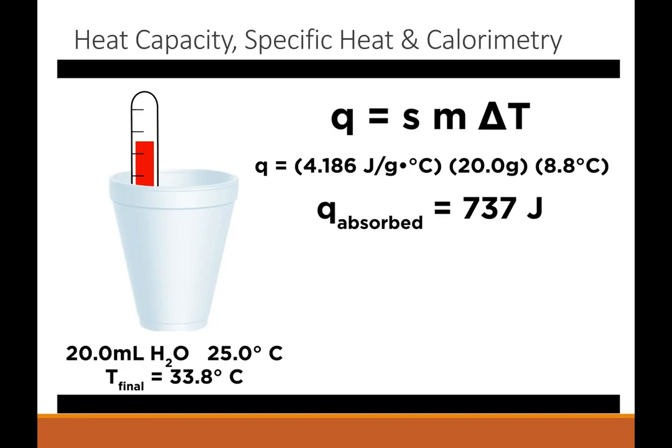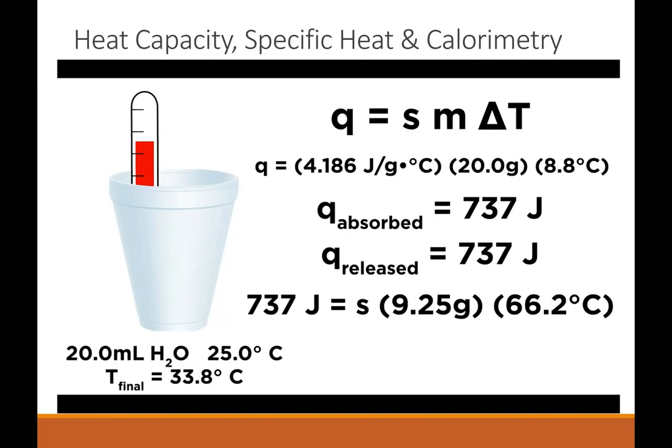Well, the heat absorbed by the water was the heat released by the metal. So we can take that same quantity of heat and plug it into a new equation for the metal. That value goes there. We weighed the metal beforehand, and this time the temperature change of the metal is from the boiling water to the final temperature in the coffee cup. So you can solve for the specific heat of the metal. This is useful for identifying unknown metals if you are given a few different specific heats and asked to decipher which metal you are given.